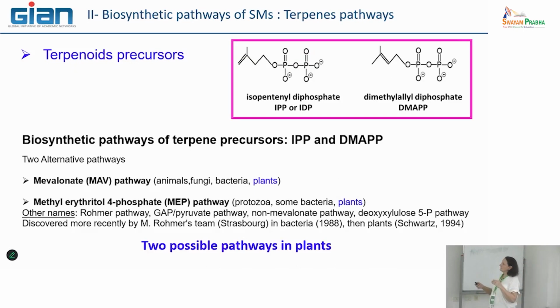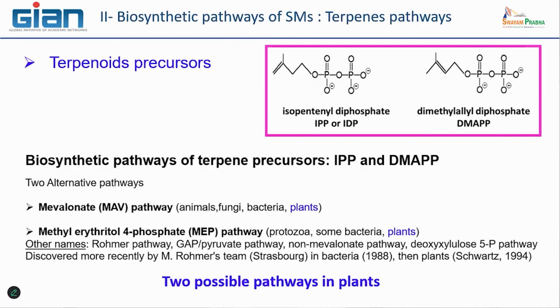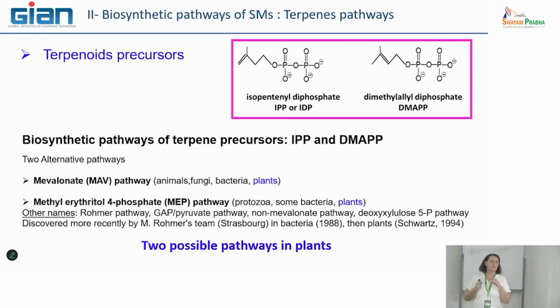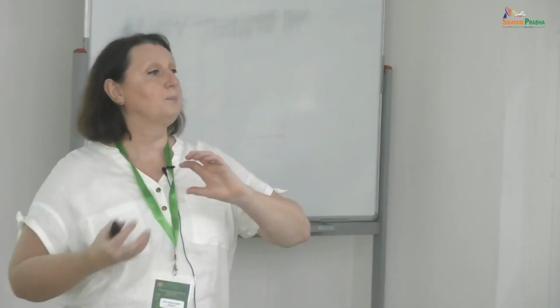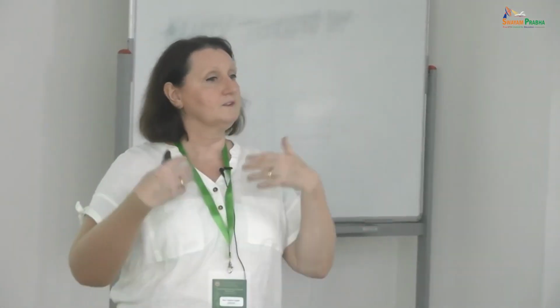What is interesting is that this isoprene precursor, to be linked, needs to be modified. They need to have a diphosphate group added to the isoprene, because the diphosphate group has lots of energy, so it can be used to make the polymerization. So this is important.